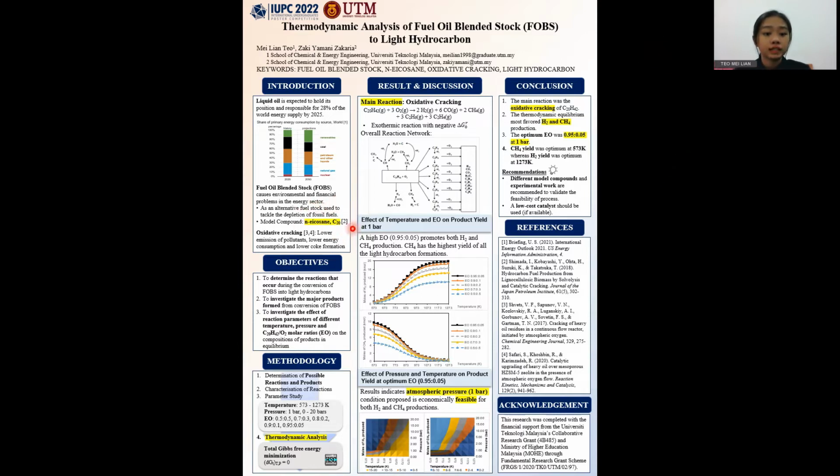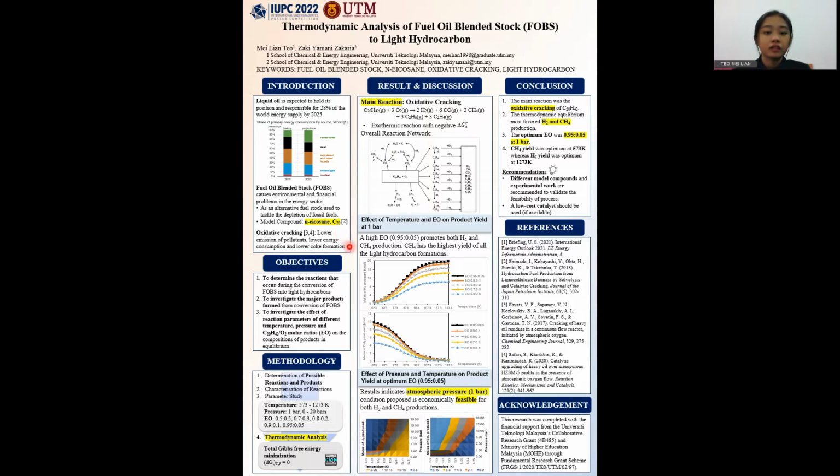which means to represent FOBs in this study. Due to the limitation of FOBs, oxidative cracking was chosen to upgrade FOBs because it allowed the use of low-cost reactant with low emissions of pollutants compared to conventional cracking. This approach not only offers a modern way to dispose of the FOBs in a sustainable manner, but also acts as a solution for the scarcity of natural oil and gas.